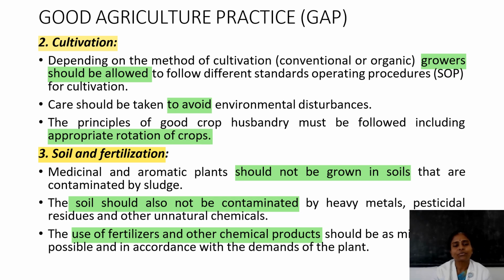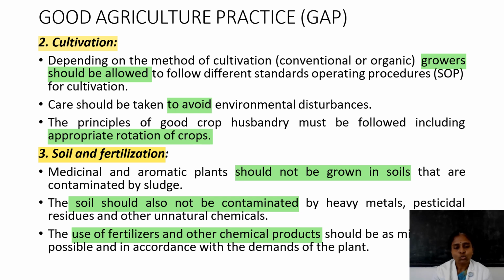Then the third stage of GAP is soil and fertilization. Especially medicinal and aromatic plants should not be cultivated in contaminated soil. They should take care of prevention measures for the contamination of soil. Soil should not be contaminated by heavy metals, pesticides, or other unnatural chemicals. This is a very important thing in soil and fertilization.